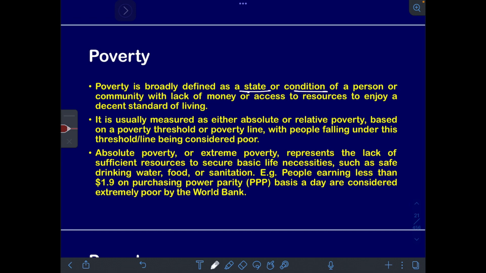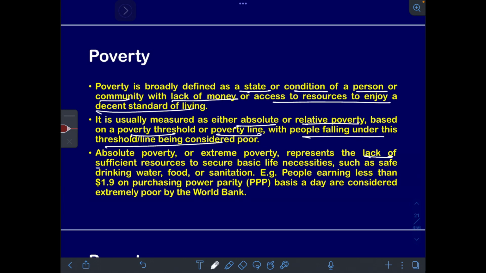Now, poverty. It is defined as a state or a condition of a person or a community with lack of money or access to resources to enjoy a decent standard of living. It is usually measured as either absolute or relative poverty based on a poverty threshold or a poverty line, with people falling under this threshold or line being considered as poor. Absolute poverty or extreme poverty represents the lack of sufficient resources to secure basic life necessities such as safe drinking water, food, or sanitation. Example, people earning less than $1.9 on purchasing power parity basis a day are considered extremely poor by the World Bank.